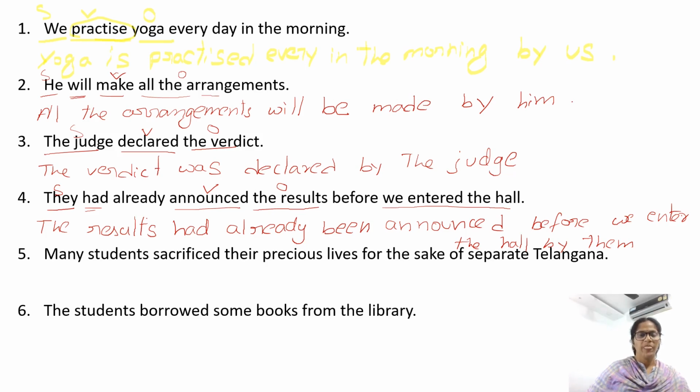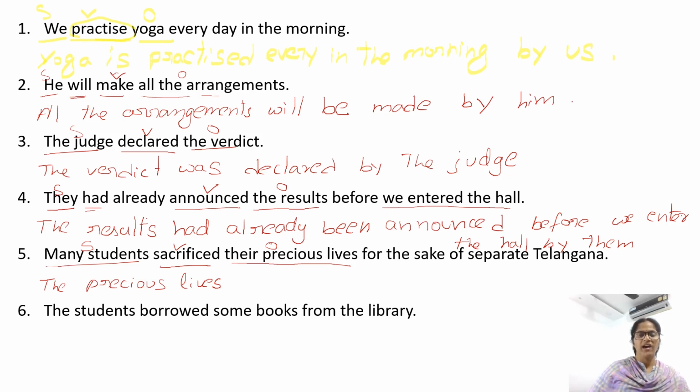So, correct. Many students sacrificed their precious lives for the sake of separate Telangana. Sacrificed is the verb. Who sacrificed? Many students. Subject. Many students sacrificed what? Their precious lives. This is the object. Their precious lives. We cannot begin a sentence with their, so we have to use the. The precious lives, for the sake of separate Telangana, you can write here or you can write later.